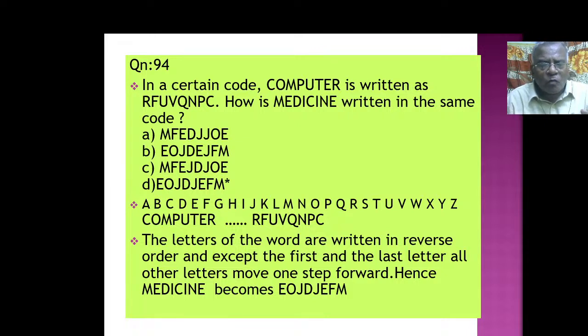ஒன் ஸ்டெப் ஃபார்வர்ட். ஓ, அங்கே எஃப் வருது. அடுத்து வந்து லைக் தட் இட் கோஸ். எம், யூ, லைக் தட் இட் கோஸ். ஓகே, கம்ப்யூட்டர். So F, U, V, Q, and see, that way you have to see. Like that, see, they are given like this, okay. Like that you have to, medicine becomes what?